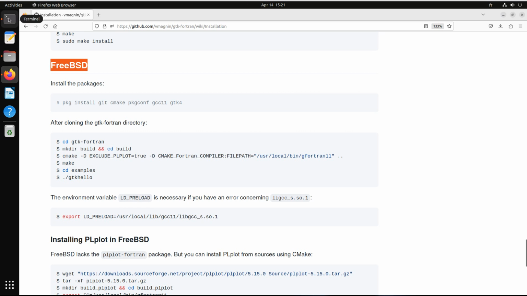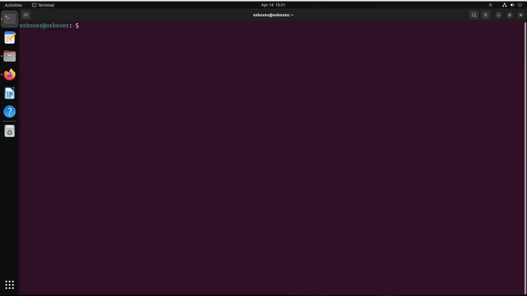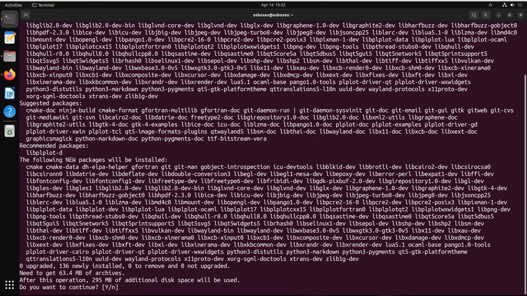So first we will have to install some dependencies. We will need to install especially the GTK4 development files, the gfortran compiler, the CMake build system. You may also need Git to develop your project, and if you want to use PLplot with gtk-fortran, you will need the PLplot dev files and the Cairo driver. So let's launch that installation. It will be relatively quick.